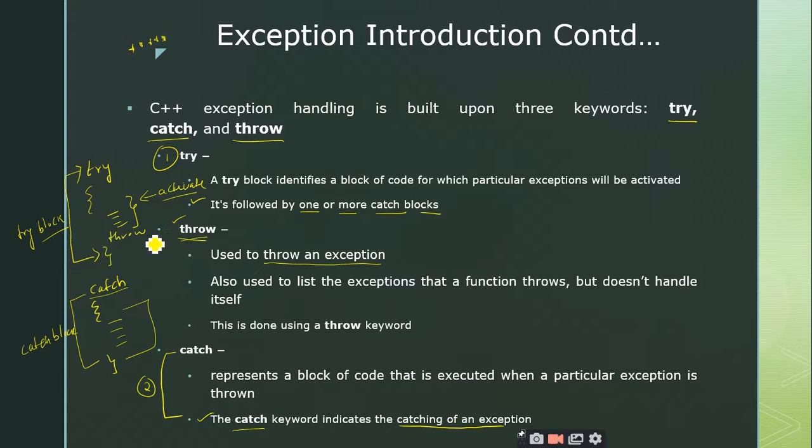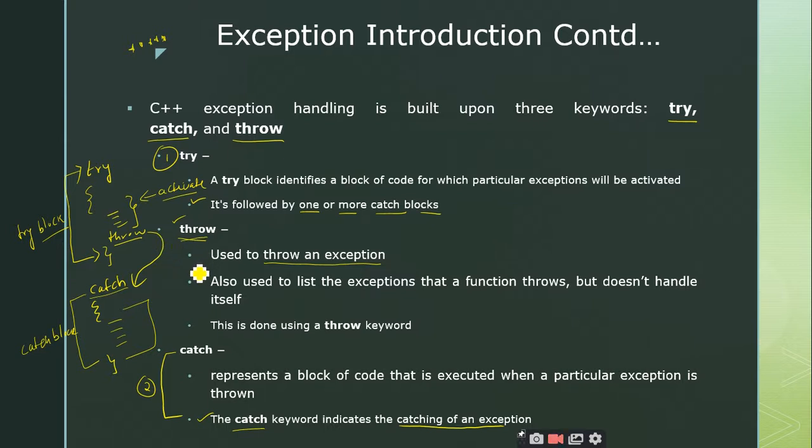The reason why we are throwing is that the try block is especially designed to activate the exceptions. Whenever you have a doubt that an exception may arise, you put it in the try block. The try block is not designed to handle things, right? It is only to activate and throw the exceptions. Whenever the exception gets activated, it will be thrown by using the throw keyword, and the solution will be given inside the catch block, right? Is it clear? So this is the reason why we use the throw keyword.